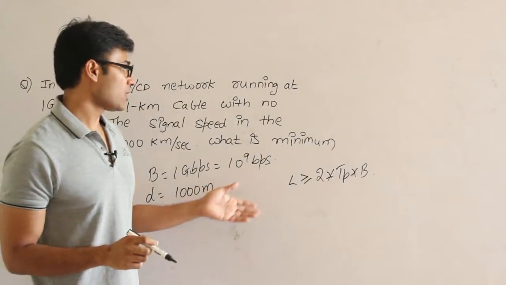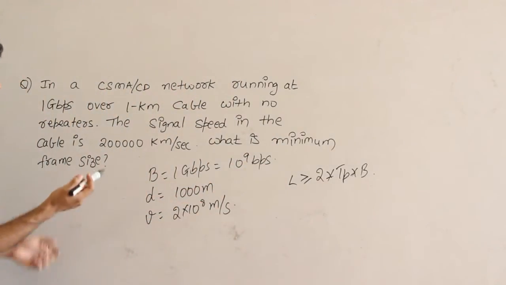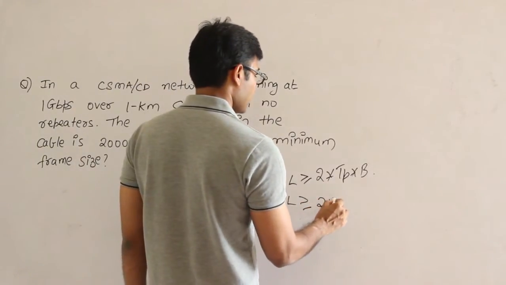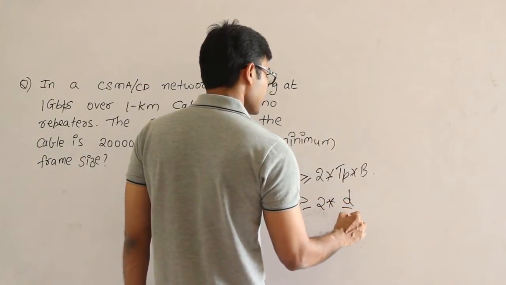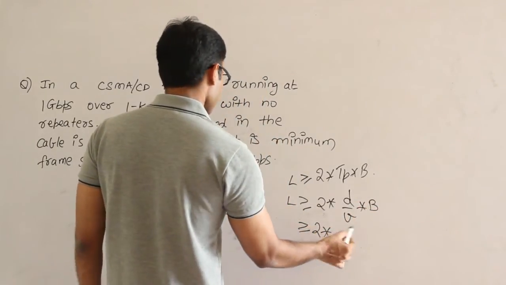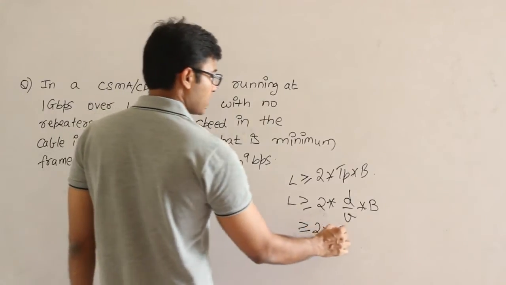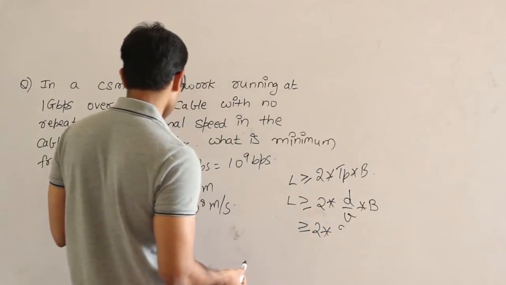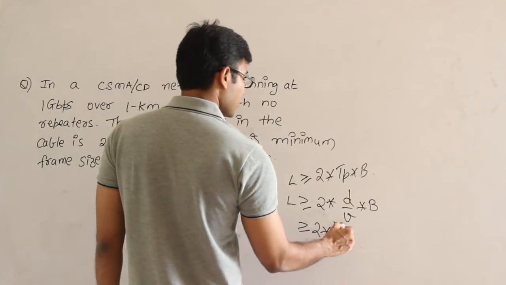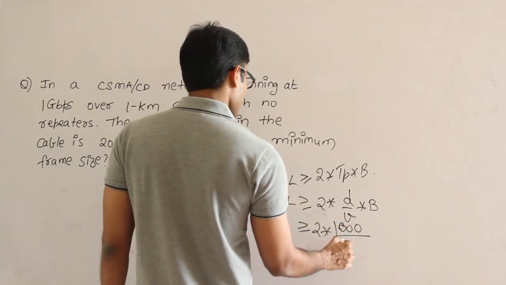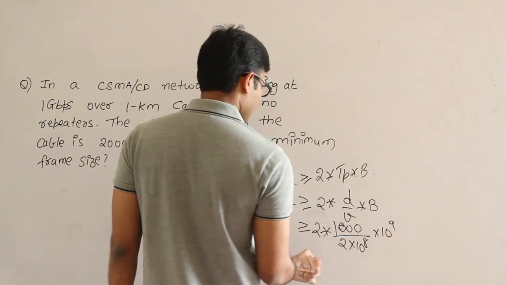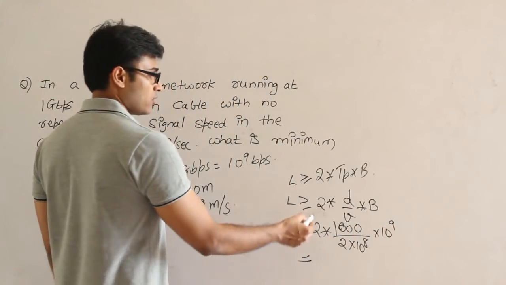Now you can substitute all the given values there, and you could get the minimum length of the packet. So the minimum length of the frame is L greater than or equal to 2 into TP. TP is D by V, into bandwidth. So L is greater than or equal to 2 into distance. Distance is 1 kilometer, which means 1000, divided by velocity 2 into 10 power 8, and bandwidth is 10 power 9.